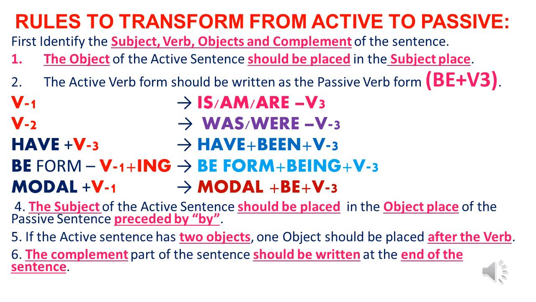Let's go to the third rule. The subject of the active sentence should be placed in the object place of the passive sentence preceded by the preposition. If the active sentence has two objects, one of the objects should be placed after the verb. The complement part of the sentence should be written at the end of the passive sentence.